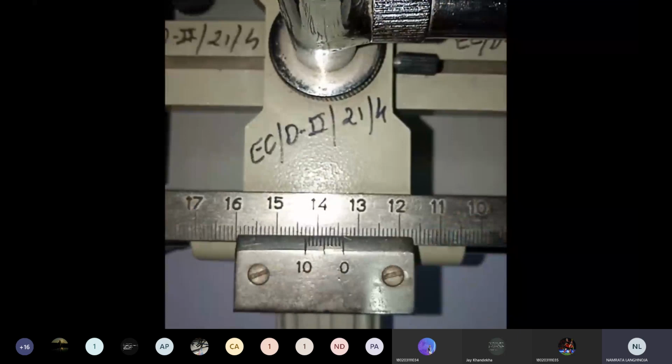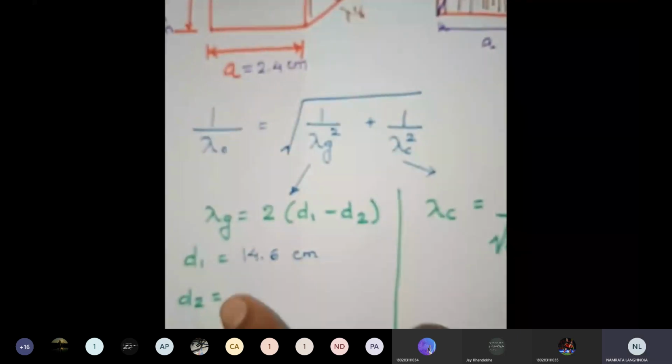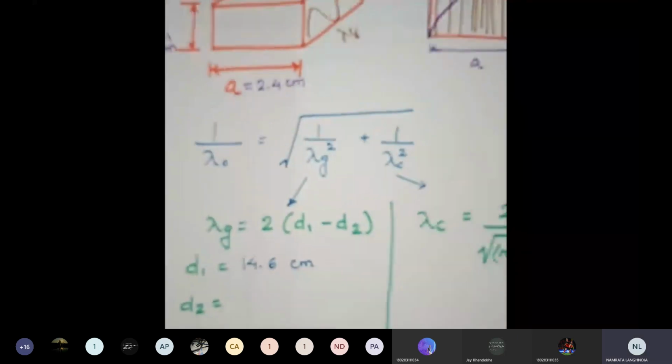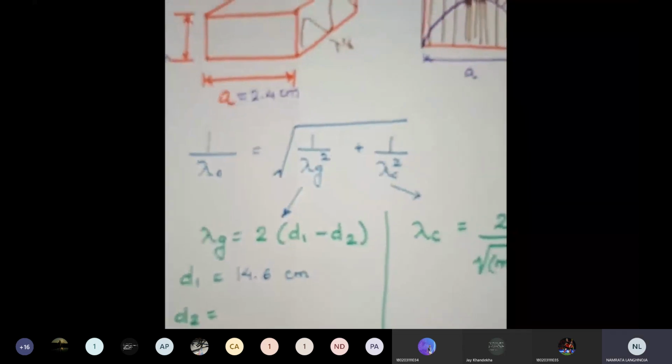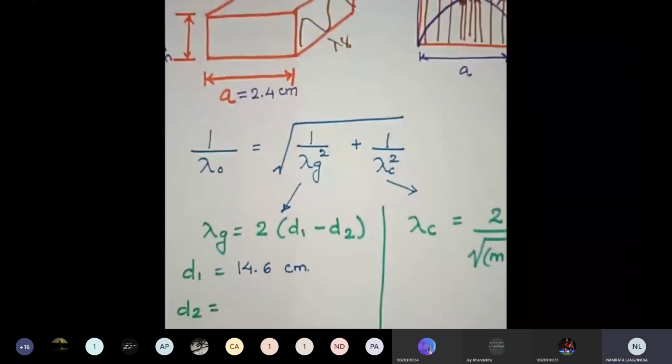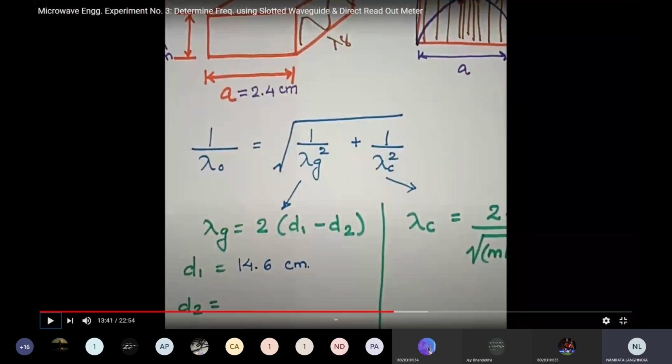In our equation we have substituted d1 equal to 14.6. Next we want to find out the second one. Note down these equations and note down the value for d1, students. Have you noted? Yes, ma'am.